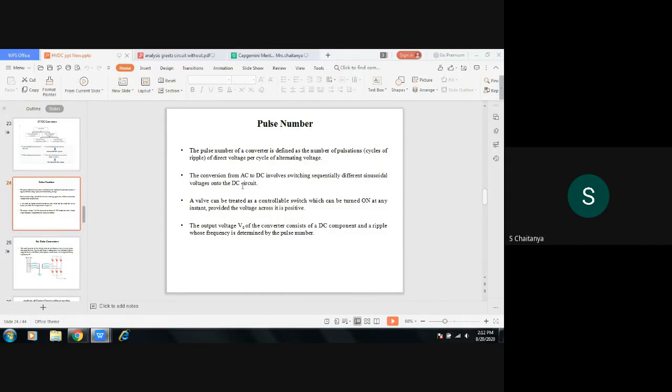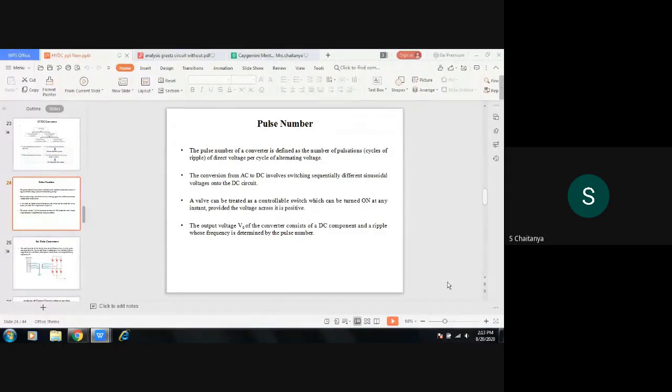For this pulse number, we use thyristor switches or MOSFETs, depending on the requirement. The valve is a controlled switch: if it is fired, it will be turned on, and then it will be turned off.